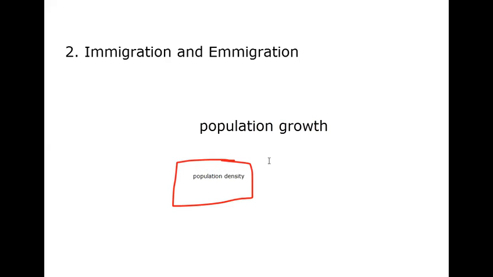So I am putting two arrow marks, meaning the factors which increase the population. You have to say now. We have four options: natality, mortality, immigration, emigration. Among them, select two which increase the population density. Natality and immigration. Very good. Natality and immigration, which is a regular question, are increasing the population.